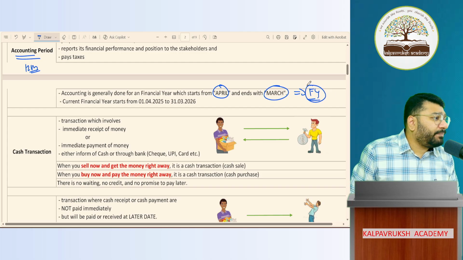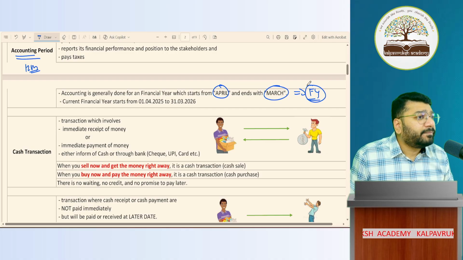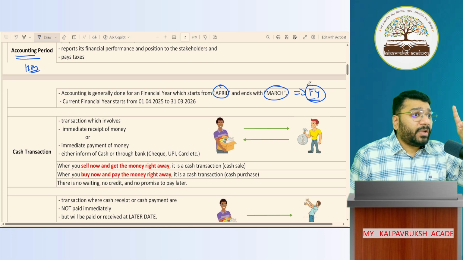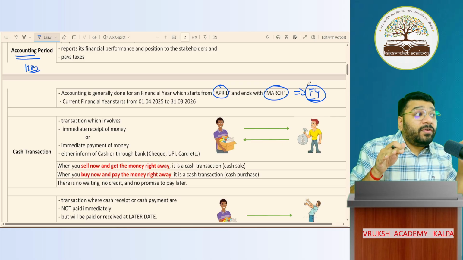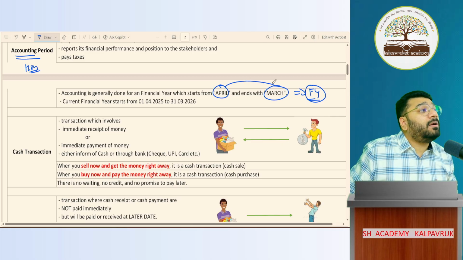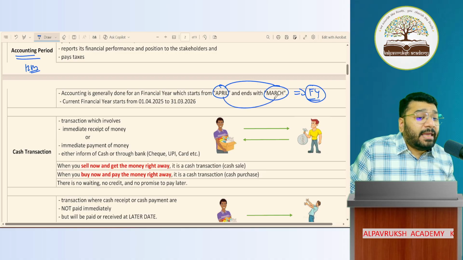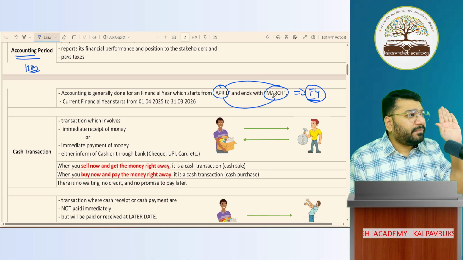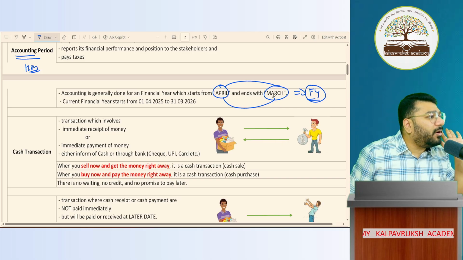So is it compulsory? Do accounting rules compulsorily say that your financial year should be April to March only? No. As per accounting, you can have anything as your financial year. But to ensure that we don't do duplicate accounting, multiple accounting, what do we follow? April to March, because the Income Tax Act says that we want the income tax returns to be submitted for the period April to March. So anyway, the income tax department wants the data from April to March, so let's do accounting for April to March itself. Got it, not got it?